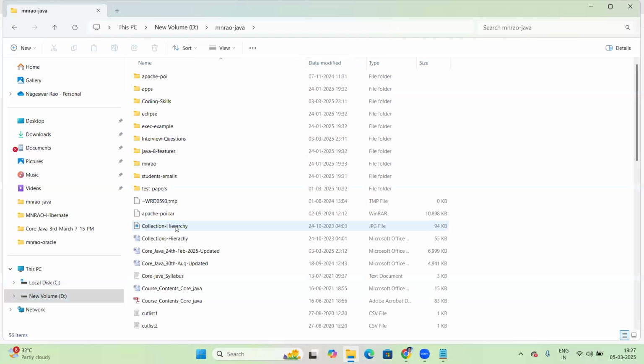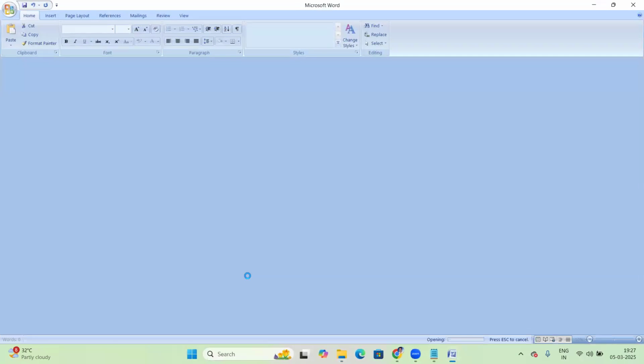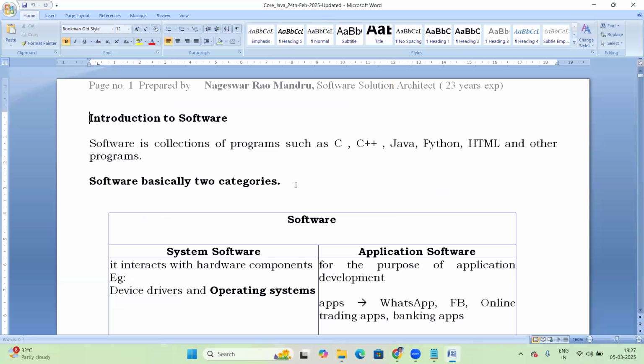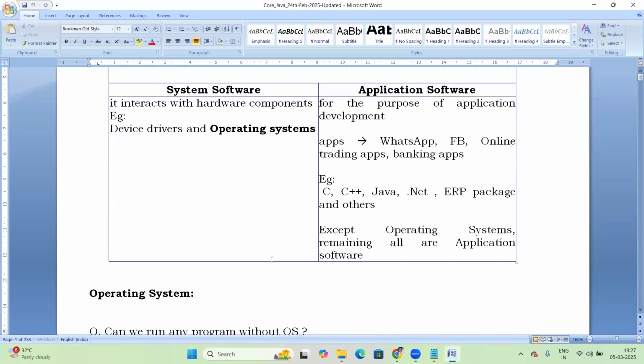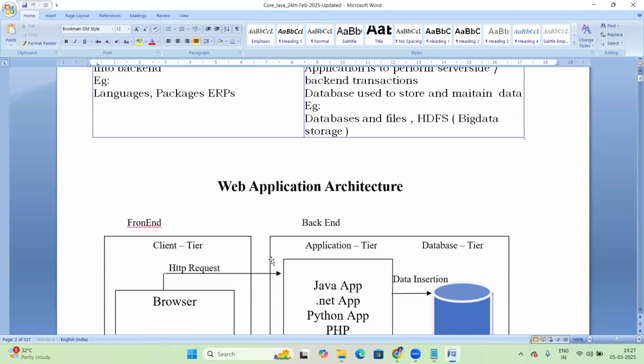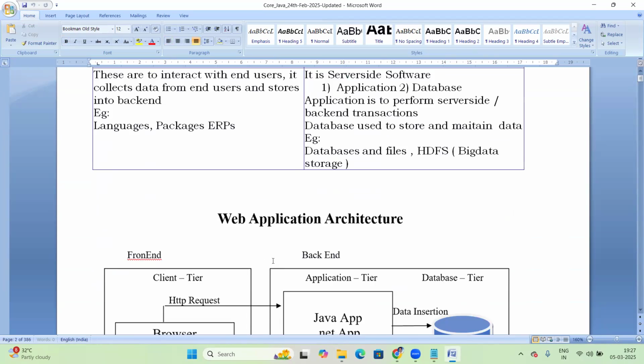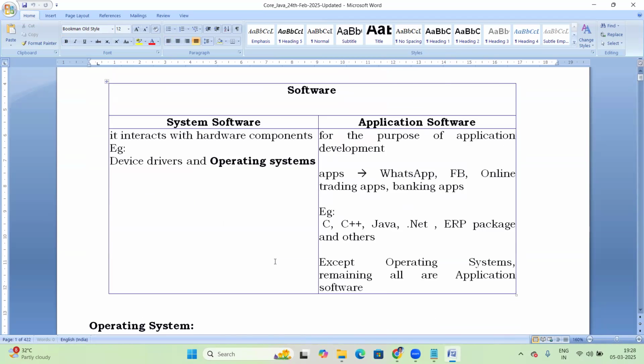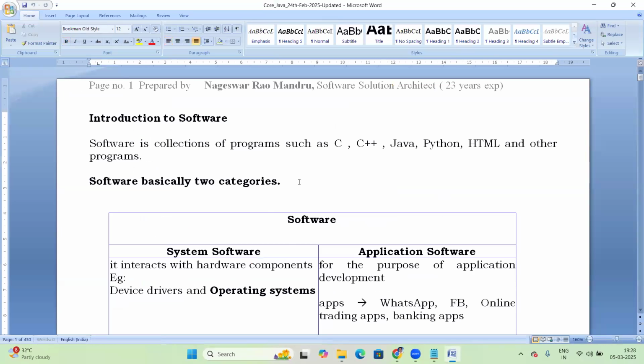This is today's class document. You don't need to write running notes. This document I'll share with you. I have prepared it very clearly. You can follow this document. The order of explanation in my class is the same as in this document.